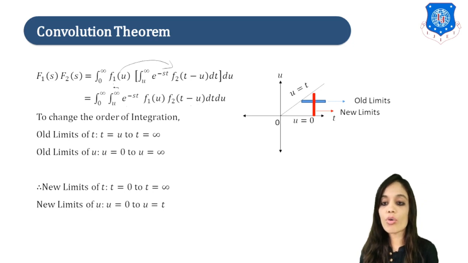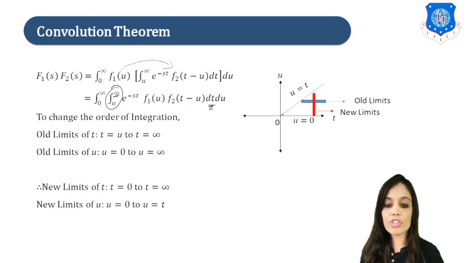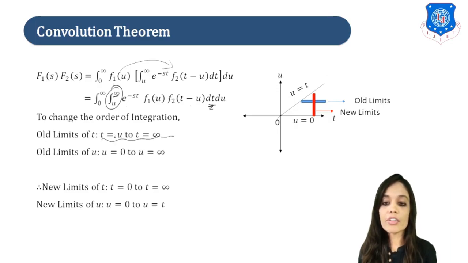Firstly let us write the old limits from this. So the old limits of t, right, t is equal to u to t is equal to infinity, and the limits of u are from 0 to infinity. So let us draw the graph. So this is the line u is equal to t, right? Now you can draw one horizontal strip looking at the limits, right? u to infinity, you can see that blue line is the horizontal strip of old limits, fine.